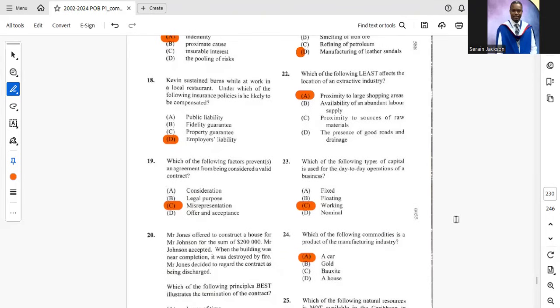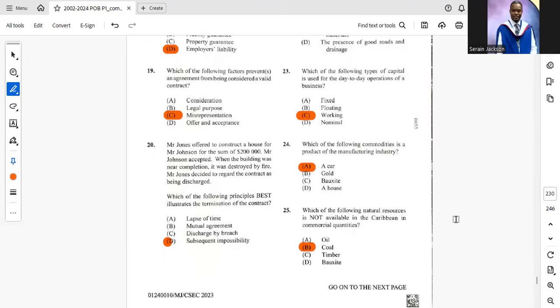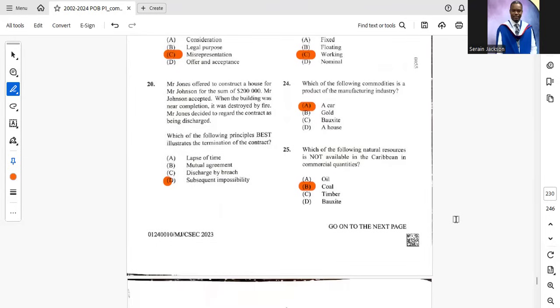22. Which of the following least affects the location of an extractive industry? A, proximity to large shopping areas. 23. Which of the following types of capital is used for the day-to-day operations of a business? C, working capital. 24. Which of the following commodities is a product of the manufacturing industry? A, car, right? A close answer could have been house, but house would come under more like construction type of thing, right? So let's say A.